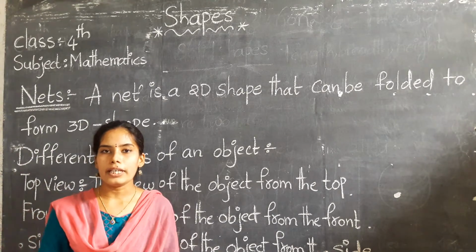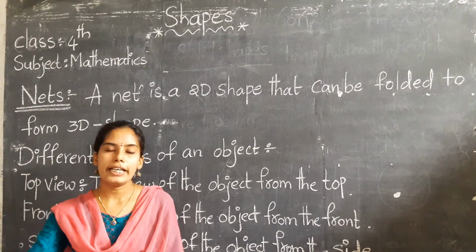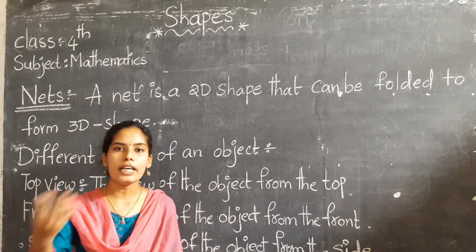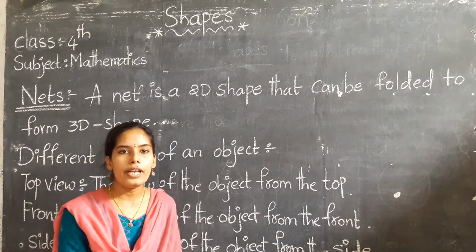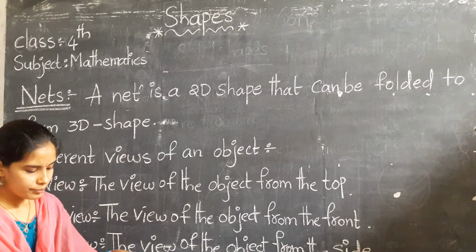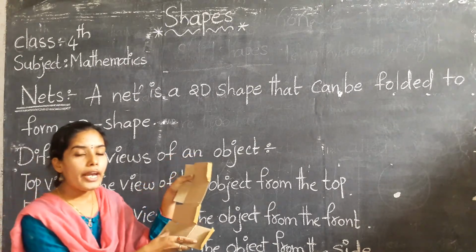If you want the cakes, they will prepare one box. Then after the cakes, keep it in that box, and then they will give it to you. That is the unfolded nets. Unfolded nets. This is also unfolded nets. This is the net shape of a cube.